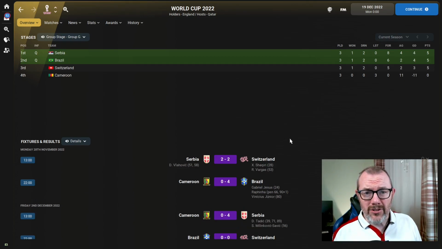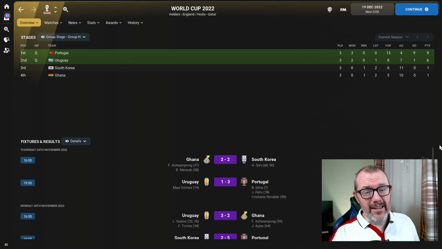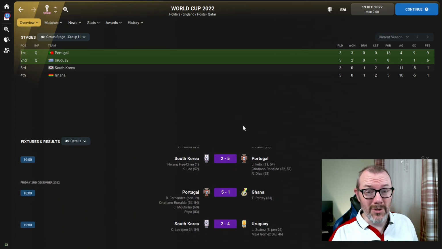And a very closely fought battle for those 2 qualification spots in Group G. Serbia perhaps pulling off a bit of a surprise again by topping it ahead of Brazil. But look how the group played out. Serbia, Brazil and Switzerland all on 5 points, and Switzerland cruelly eliminated on goal difference. And Group H, another one that hasn't offered up much of a surprise. Portugal topping the group. Uruguay going through in second, so kind of following the seeding. South Korea and Ghana both with a solitary point. We see Cristiano Ronaldo there getting the winner against Uruguay, getting 2 against South Korea and 2 against Ghana, so finishing the group stage with 5 goals already to his name.